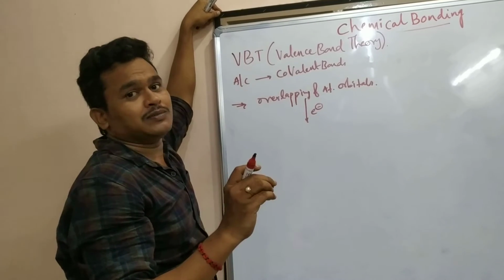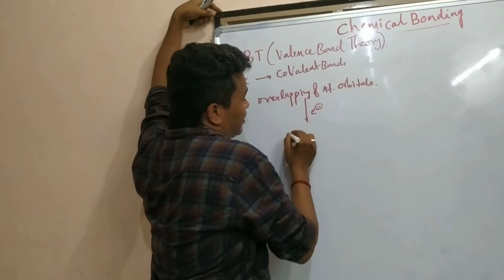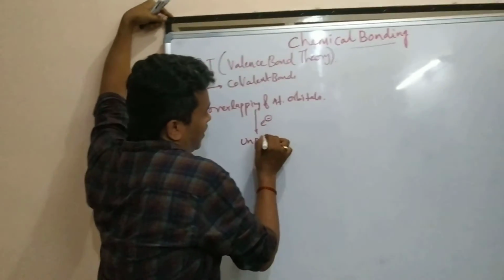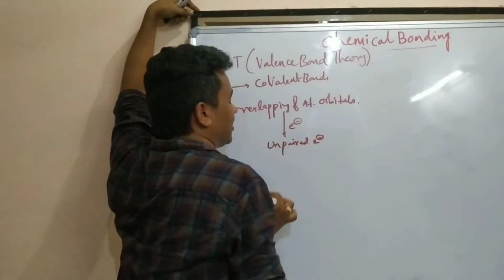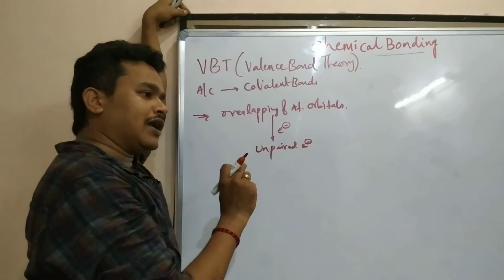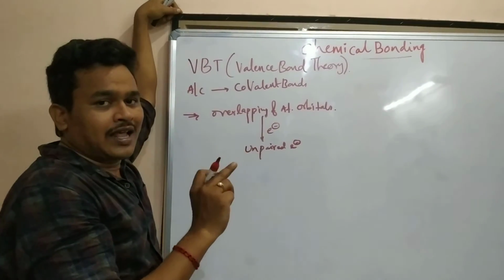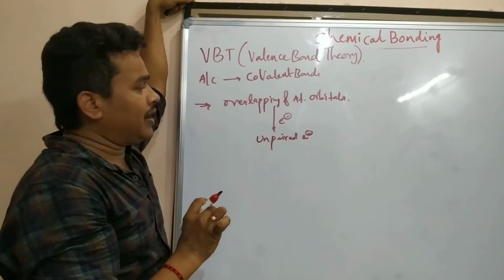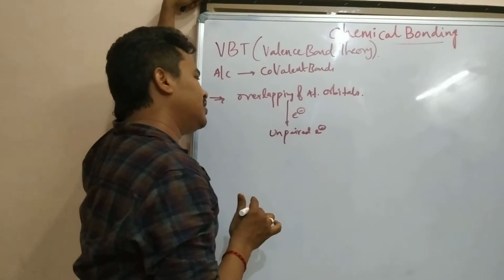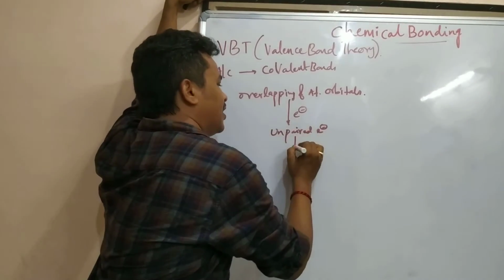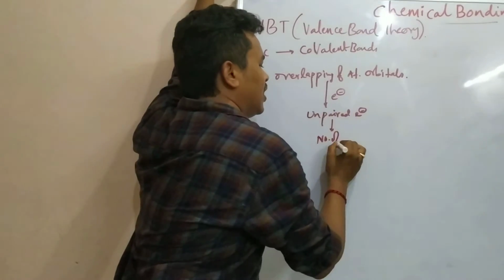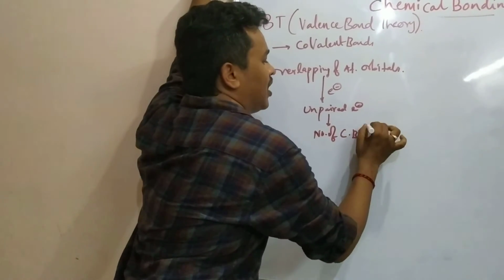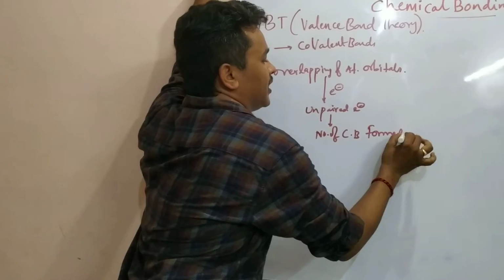Those electrons must be unpaired electrons. One atom's unpaired electron and the other atom's unpaired electron can combine to form one covalent bond. Unpaired electrons can form a stable bond. The number of unpaired electrons is equal to the number of covalent bonds formed.